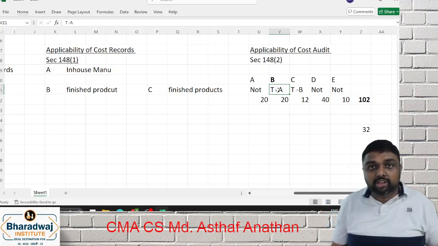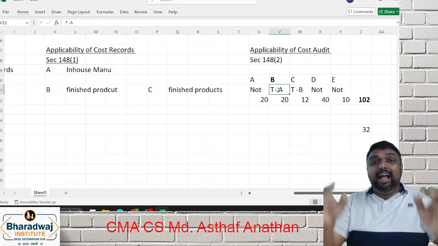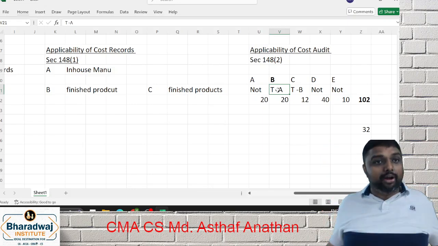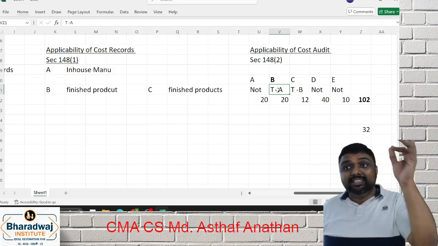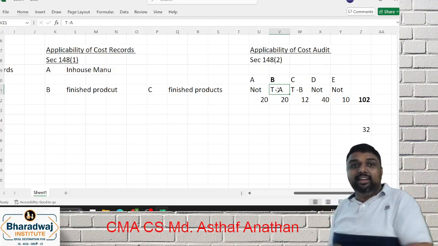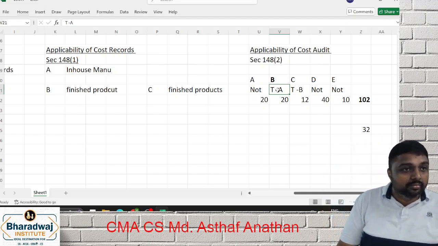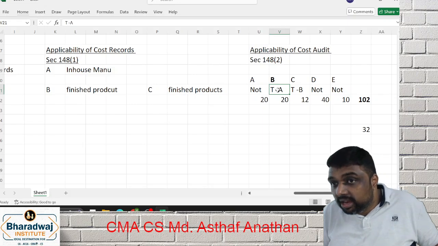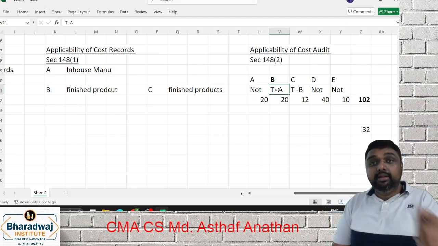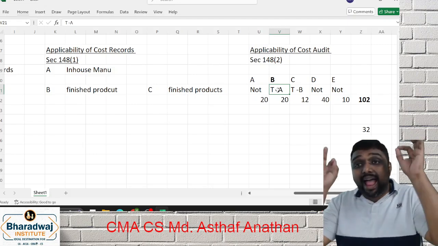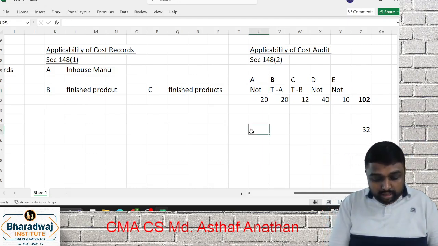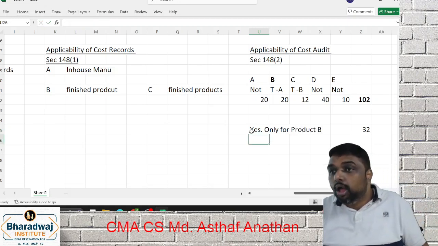So I'm discussing the provision for regulated product. Aggregate turnover of all the products: how much? 50 crore or more. Here it is 102. First condition satisfied. Now you have to check for the second condition. What is the second condition, friends? Covered product. It is 25 crore or more. What is the turnover here? 32. So the answer is yes, only for product B.